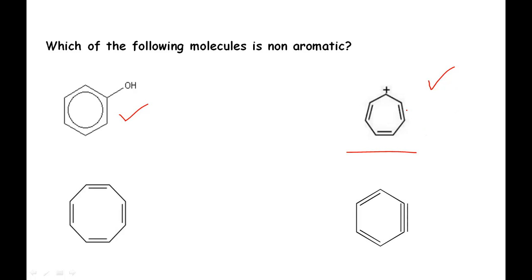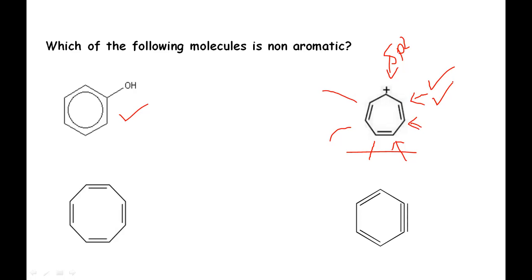Then the second rule: all atoms should have a p orbital. All the carbon atoms in the cycloheptatriene cation are sp2 hybridized, and the positively charged carbocation is also sp2 hybridized. So it satisfies the second rule also.